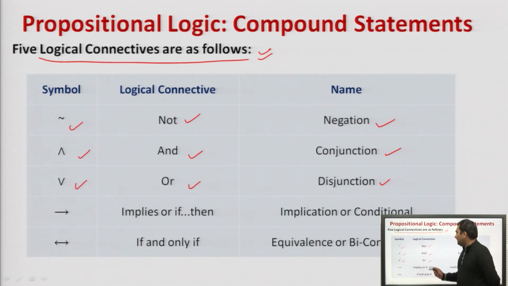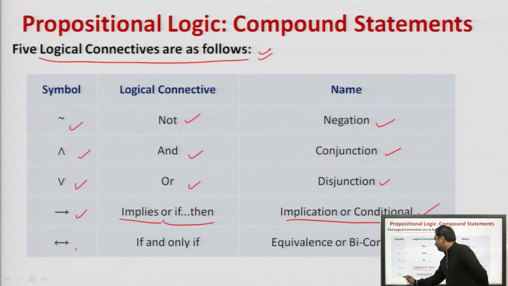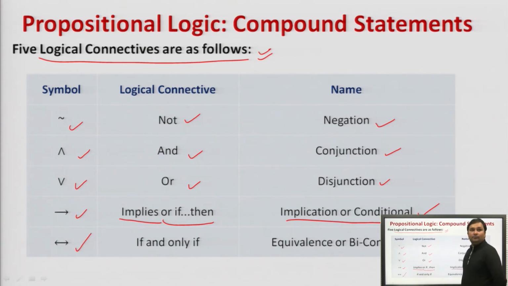This one-directional arrow means implies or if then. This is implication or conditional. Agreed? This bidirectional arrow is if and only if. This is equivalence or biconditional.